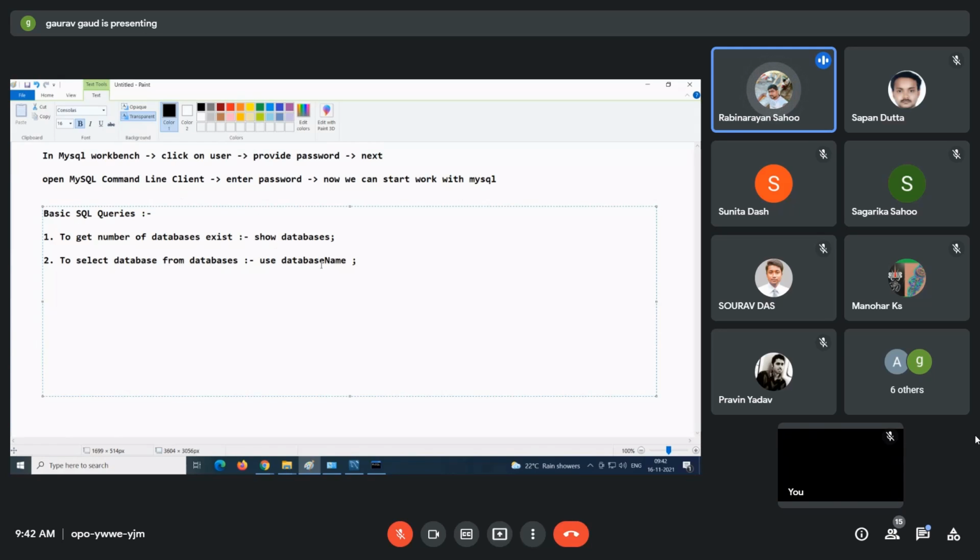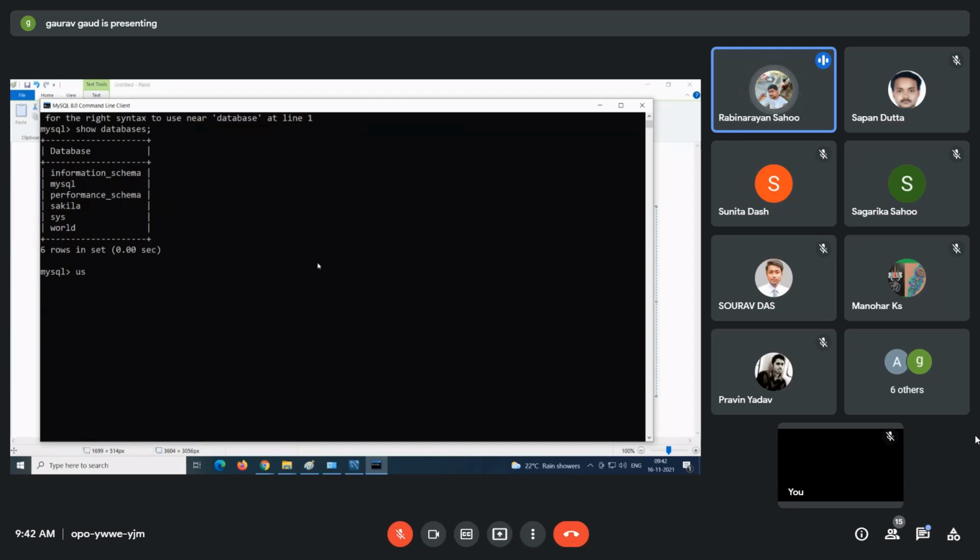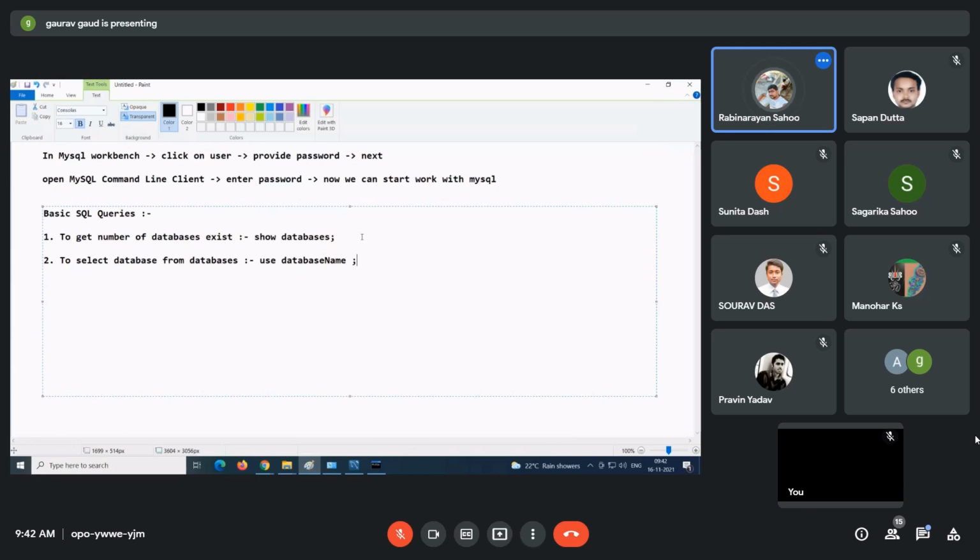Use database name. So use, and what do you want to use? Let's say you want to use Sakila. So use Sakila. Give semicolon. Are you able to see the database change? So now your entire database focus is on Sakila.